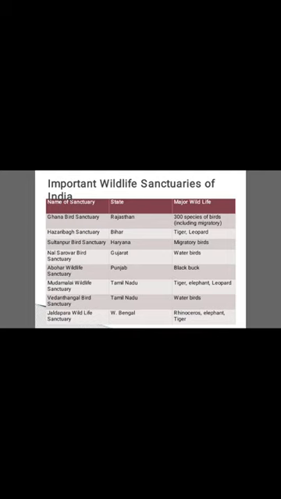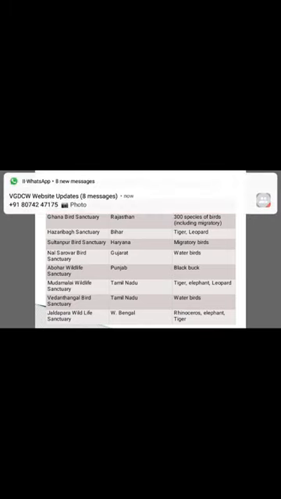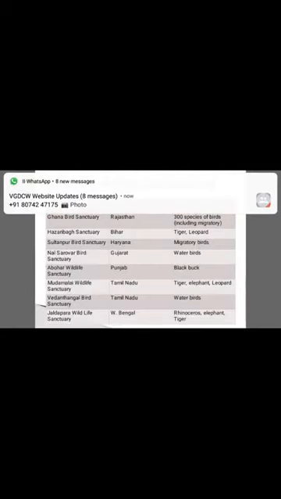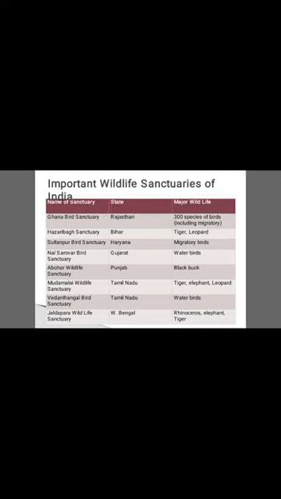Vedanthangal Bird Sanctuary is present in Tamil Nadu, famous for water bird conservation. Jaldapara Wildlife Sanctuary is present in West Bengal. It is famous for conservation of rhinoceros, elephant and tiger.